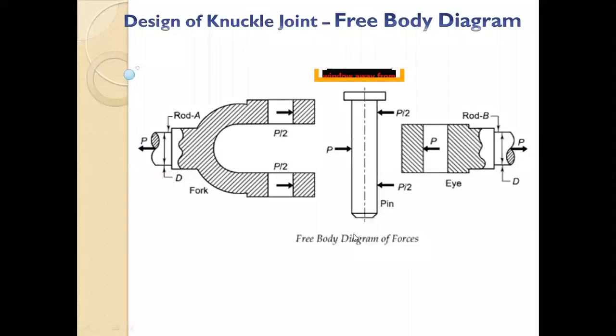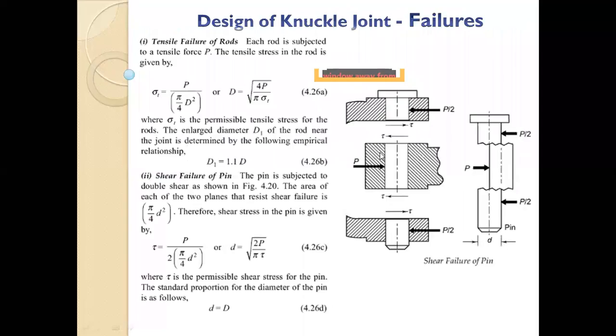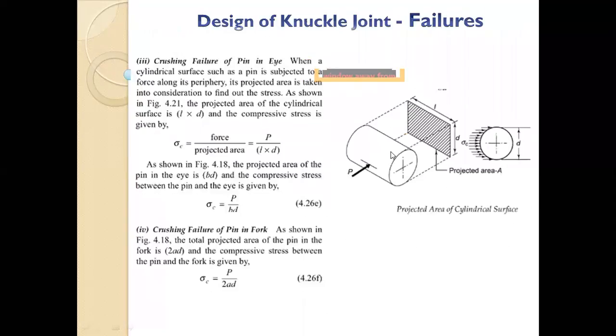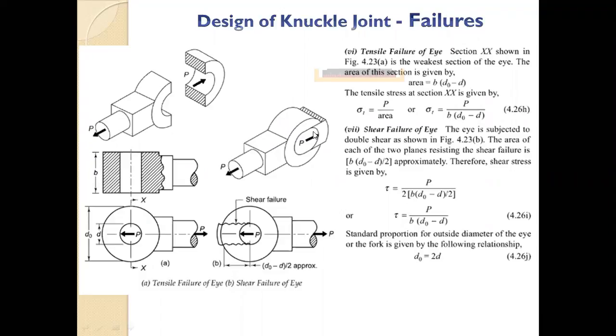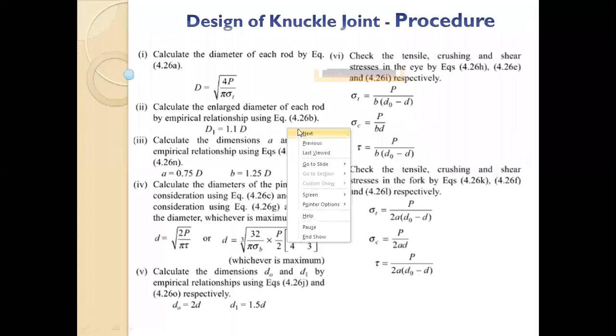How will it fail? If you put a knuckle pin, it will shear. The part which is in front of this knuckle pin will come out. I will show that in the diagram, how the shear failure will happen. Right now we are just talking about the failures. If you see, this is the eye, and this is, where is the fork?